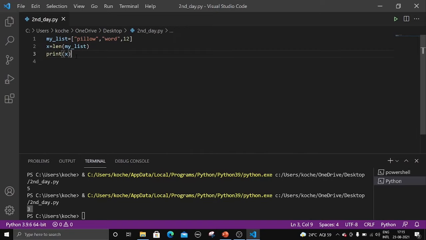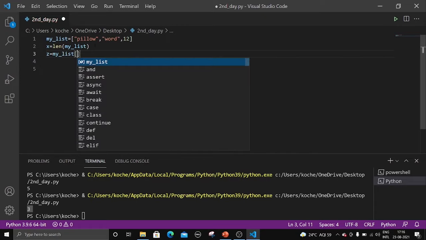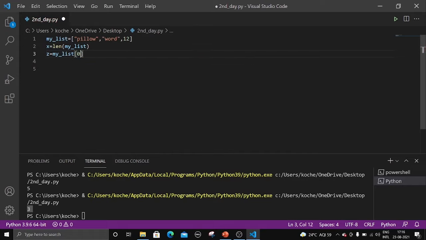So let us try to write a program on my list, x = len(my list). And now one thing I would like to explain here is, if you want to find the length of this word, I have told you how to access the elements in the list in the previous class. I hope you guys remember that one. So let me store that in a variable z, if we want to access below, that is at the 0th index, so z = my list[0]. Why we have to write 0? Because it is at the 0th index, right?